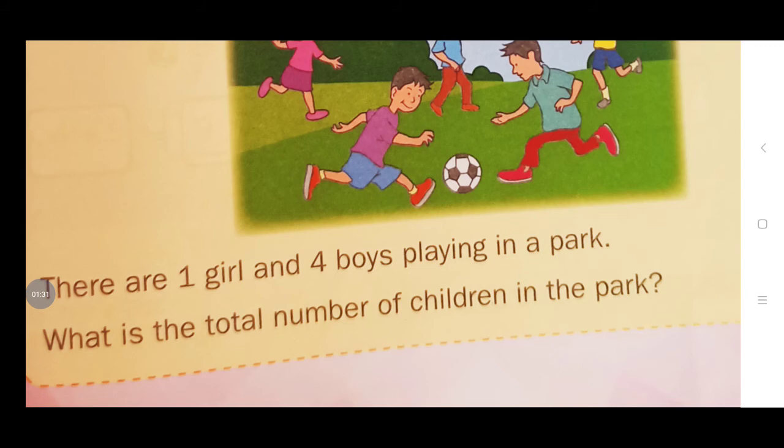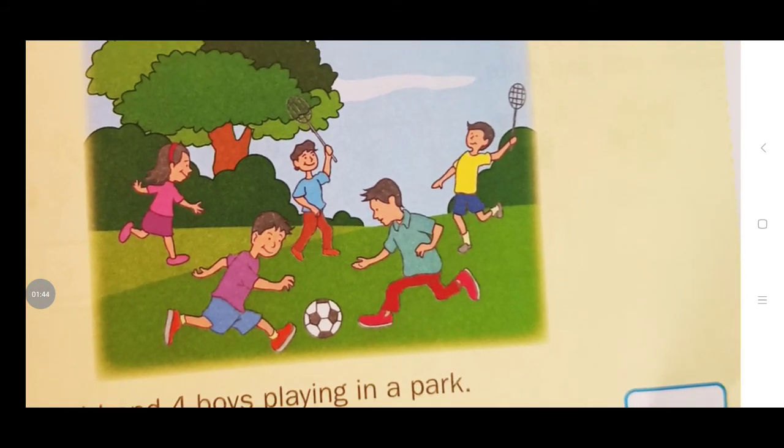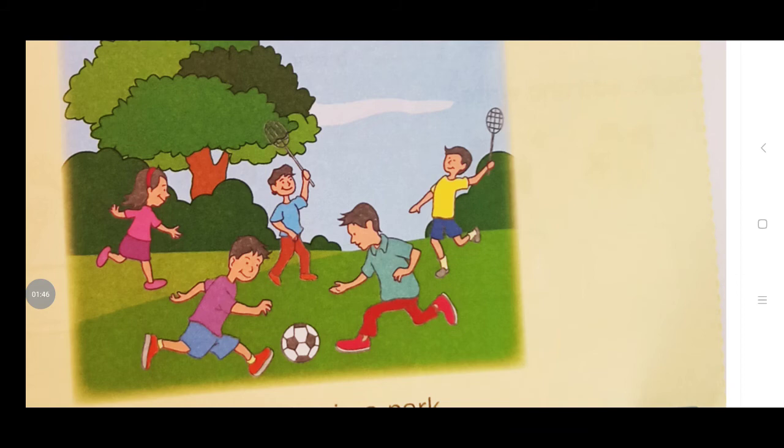So here there is one girl. How many girls are there? Only one girl. You can count it. One girl is there and 4 boys are playing in the park. What is the total number of children in the park? Count it. How many children are there in the park? Okay.